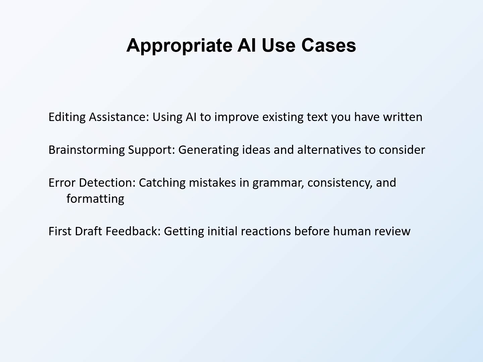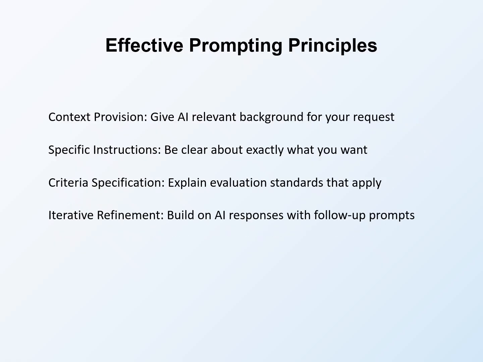First draft feedback provides initial reactions before human review. Before investing in formal red team review, AI can provide preliminary feedback on clarity and completeness. This early feedback helps you address obvious issues before human reviewers invest time. Getting useful output from AI requires effective prompting. How you communicate with AI tools significantly affects result quality.